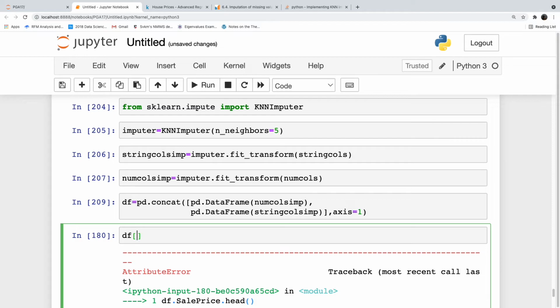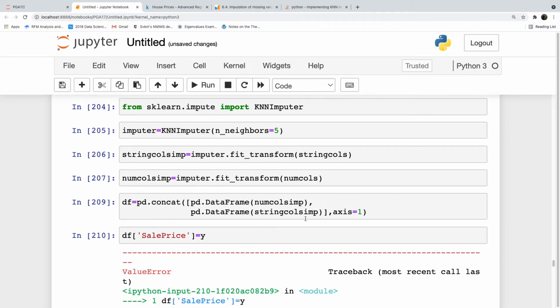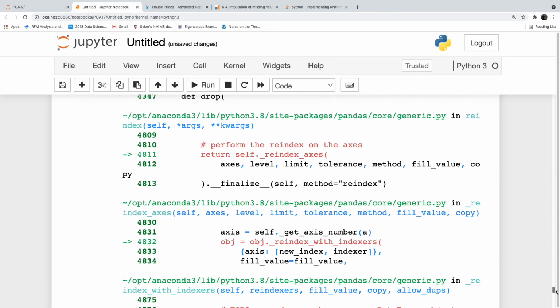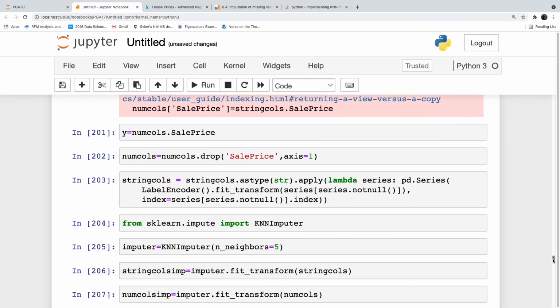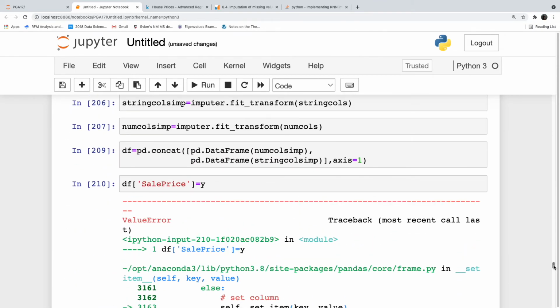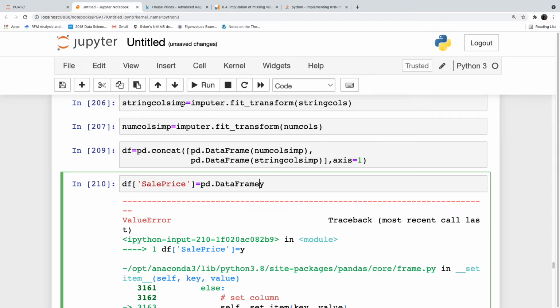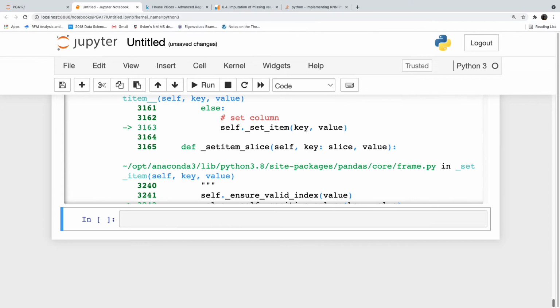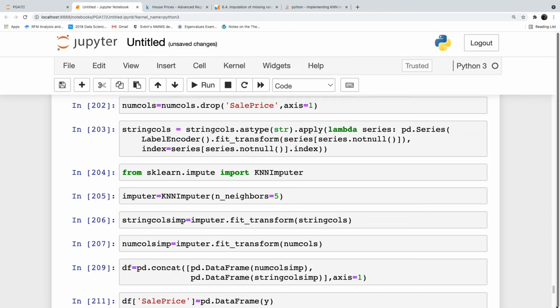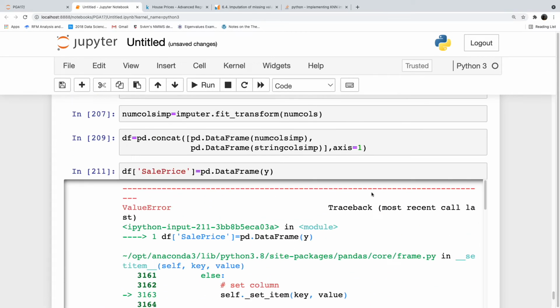So df['sale price'] is equal to y. Cannot index a duplicate index. Let us say pd.DataFrame of y. Why is it not taking here?